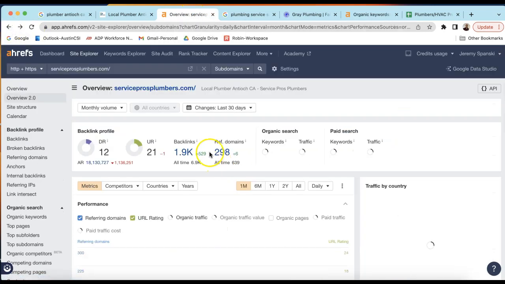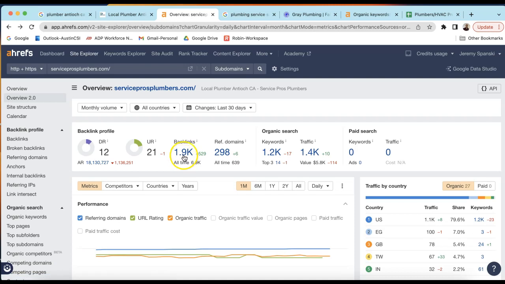Second is backlinks. So a backlink is anywhere where one website is linking to another website. So these links act like an endorsement of your website from others, and then Google uses that to build trust in your business by seeing others vouch for you. It's also like a popularity contest. A person with the most backlinks wins, but keep in mind not all backlinks are created equal. So it's not always about the quantity of backlinks, it's about the quality as well.